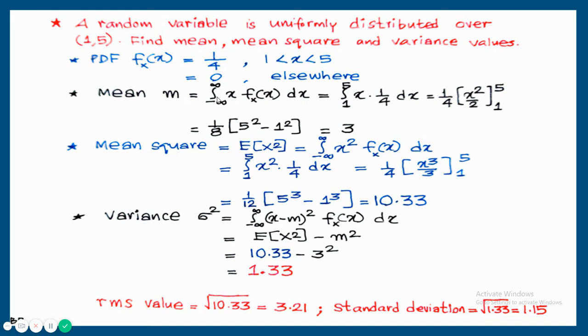Mean m is equal to general expression integral minus infinity to plus infinity x into f of x dx. Here the range is 1 to 5. So integral 1 to 5 x into probability density function is 1 by 4 dx. So the answer is 1 by 4 into integral of x is x square by 2, 1 to 5. So it's 1 by 8 into (5 square minus 1 square). Answer is equal to 3.